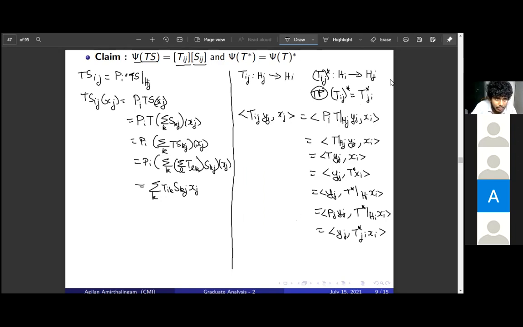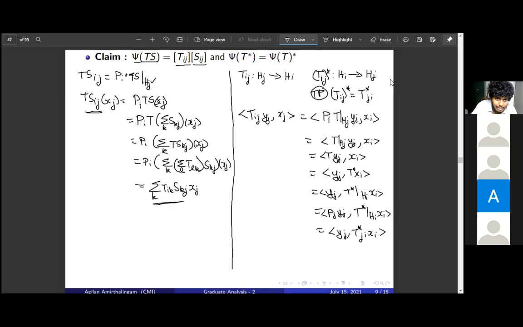Now we will show that (TS)ij and the ijth place of this product, the summation over k of Tik Skj, are the same operators on Hj. If we show that, we would have shown that the ijth places of these two matrices are the same. That is also simple. (TS)ij of xj is by definition Pi TS of xj, but S of xj is nothing but the summation over k of Skj of xj.